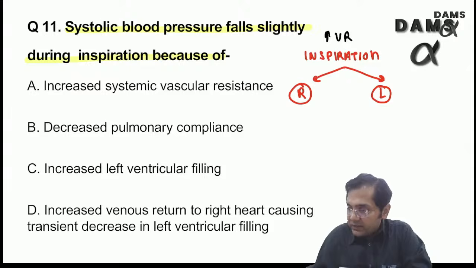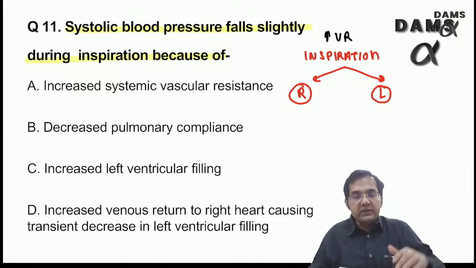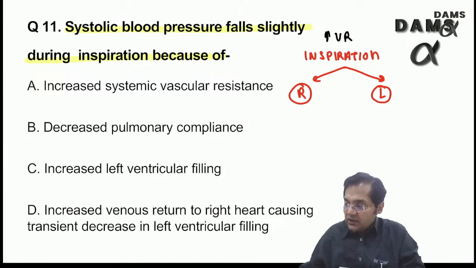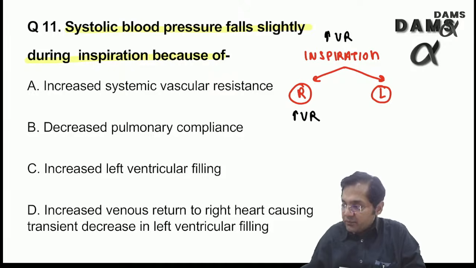The intrathoracic pressure becomes negative. Also the diaphragm descends downwards, there is increase in intra-abdominal pressure, so this pushes onto the veins. On the right side, there is increase in venous return to the right side of the heart.